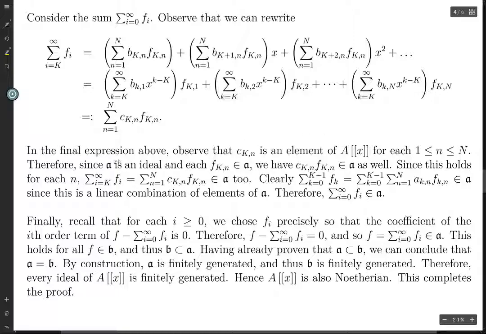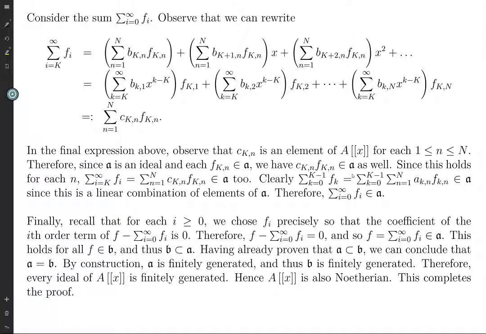So now A is an ideal, and each of these f_KN's is in A because they are part of the generating set. And since it's an ideal, each C_KN times f_KN is in A as well because you're just multiplying by an element of the ring.